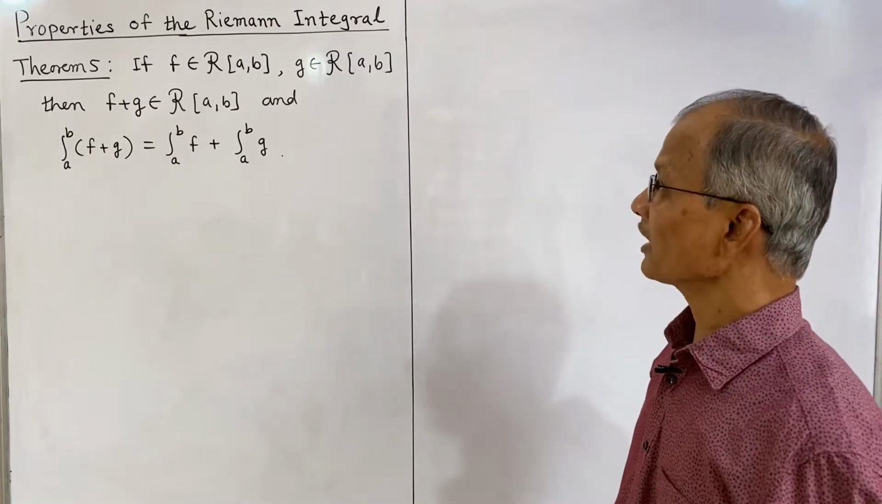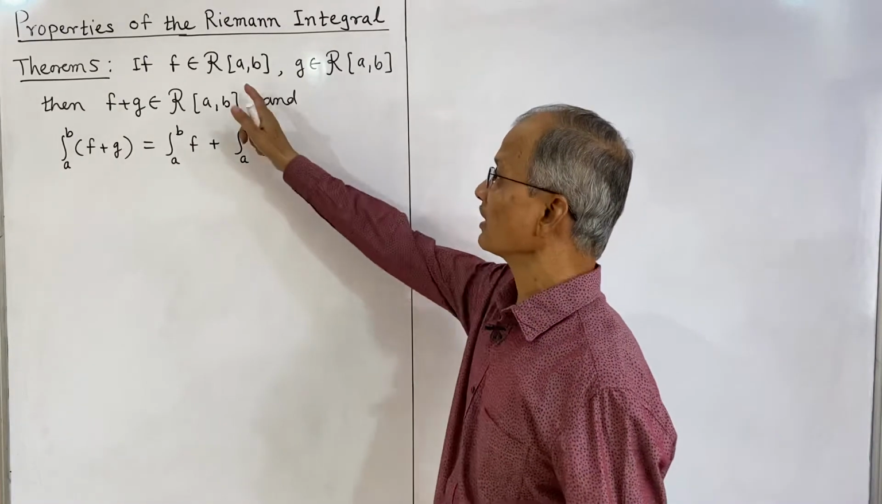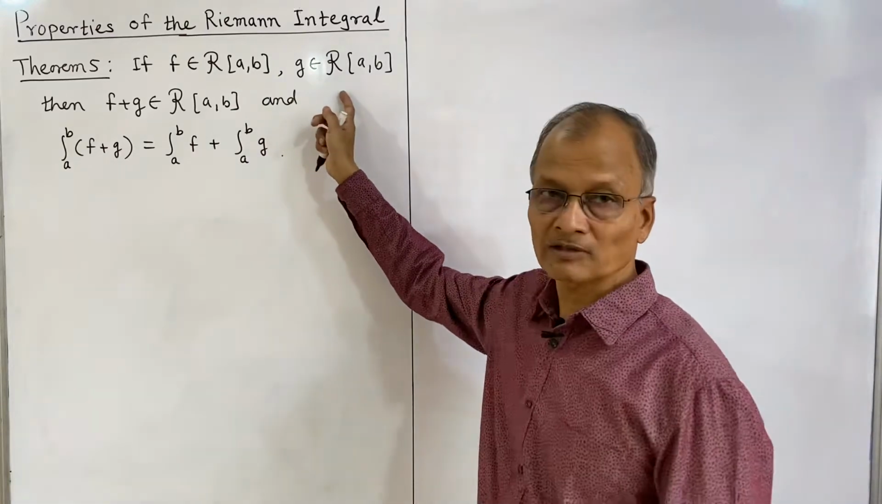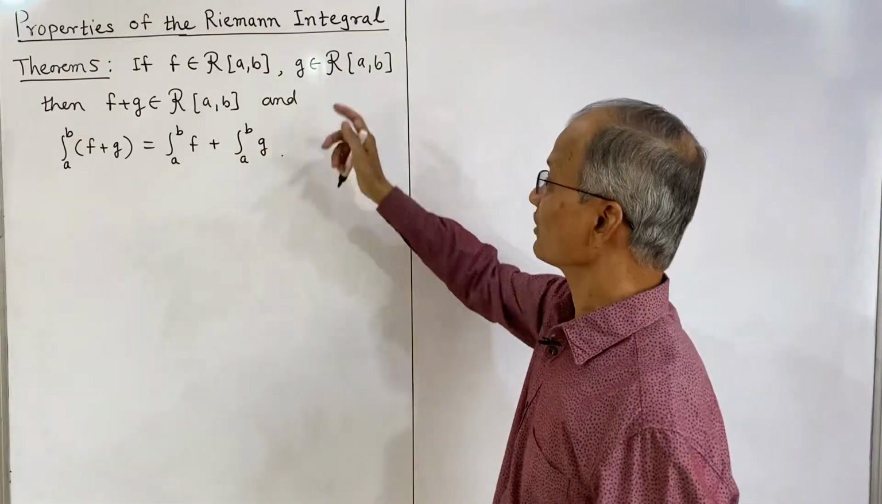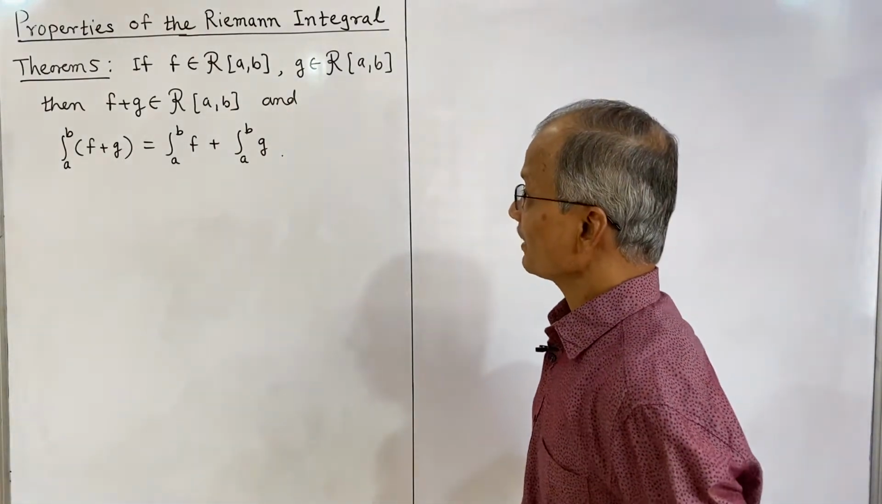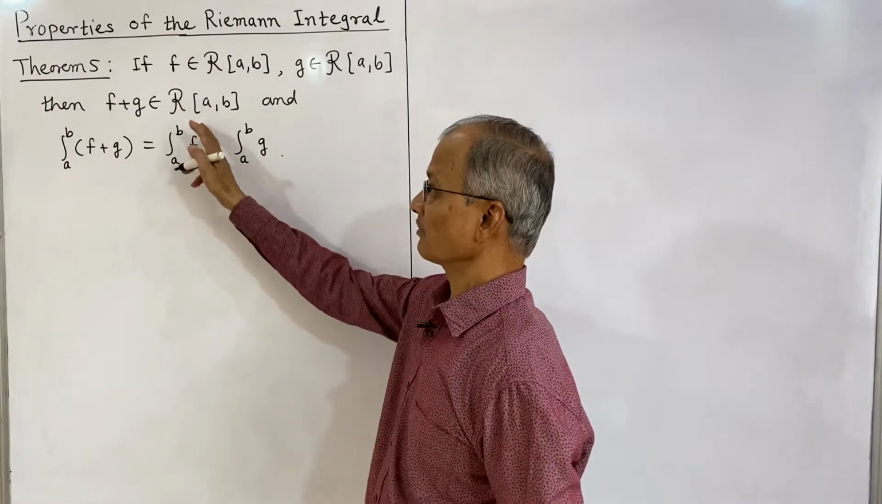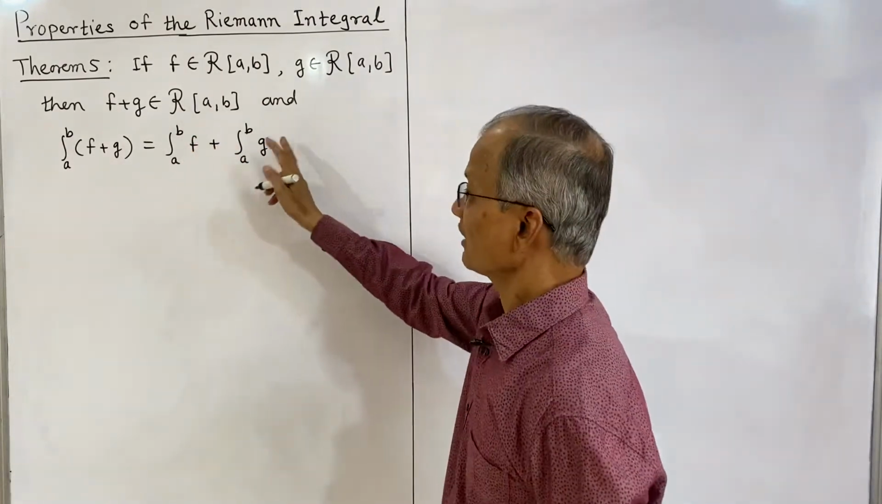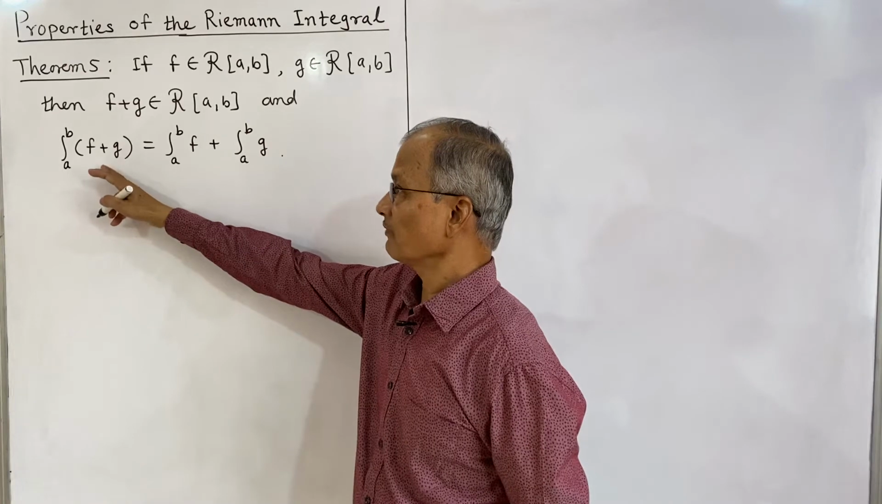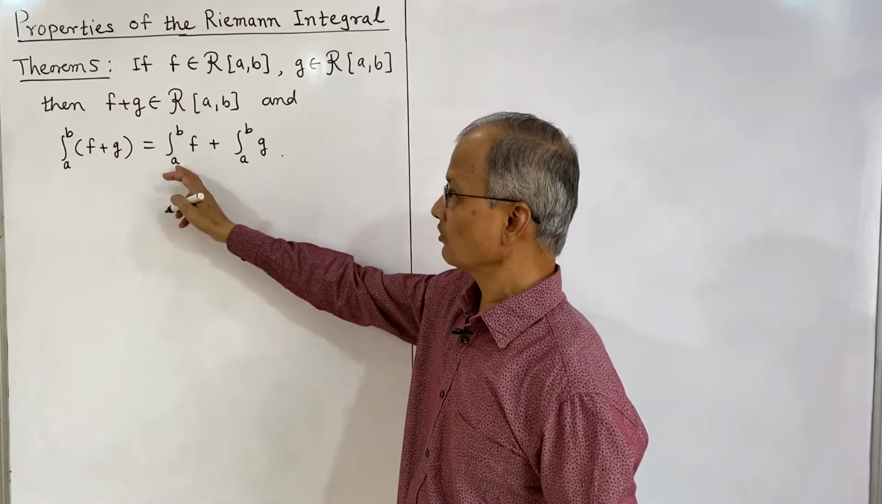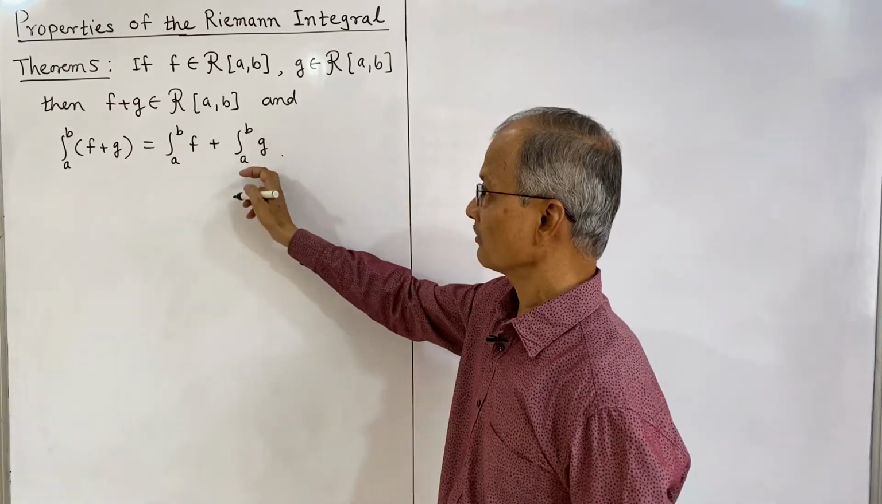If f is Riemann integrable over the closed bounded interval [a, b], and g is also Riemann integrable over the closed bounded interval [a, b], then f plus g is Riemann integrable over the same interval, and the integral from a to b of (f plus g) is equal to the integral from a to b of f plus the integral from a to b of g.